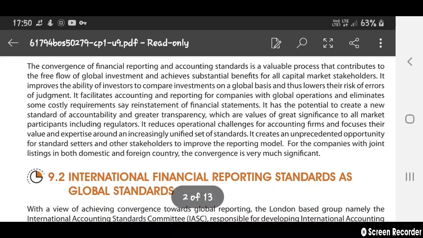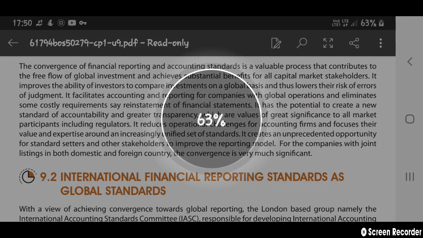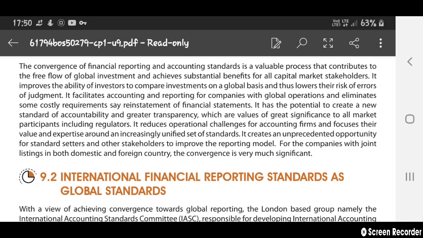But the convergence of financial reporting and accounting standards is a valuable process. It is a valuable process that contributes to the free flow of global investment. Globally, anyone can invest their money and achieve sustainable benefits, benefits for all capital market stakeholders.